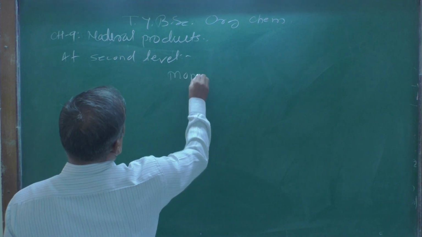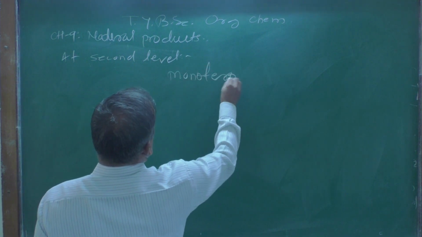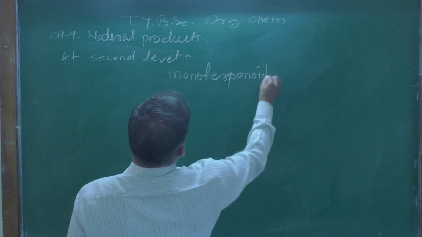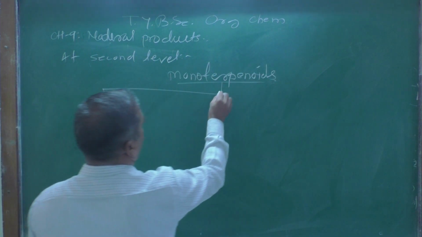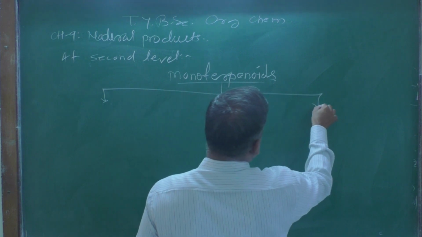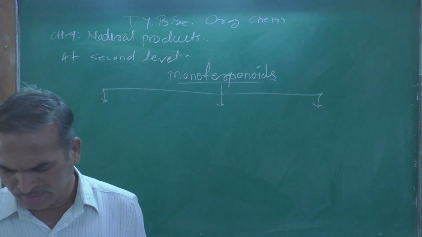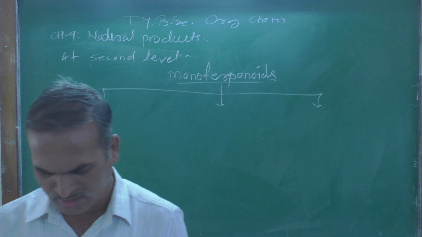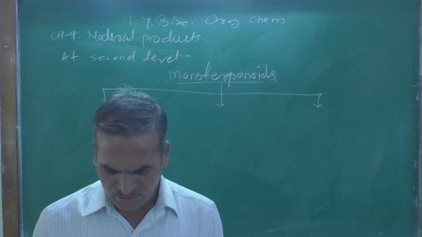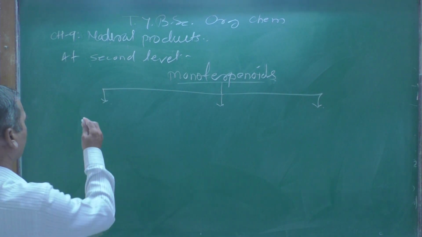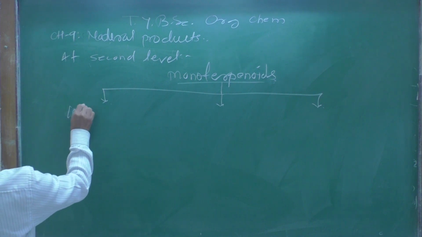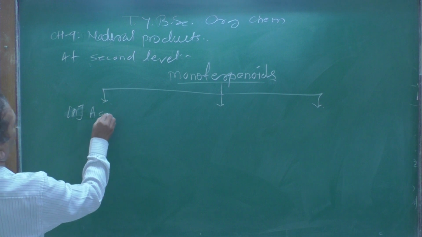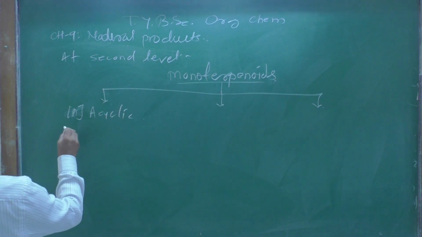Here are monoterpenoids, and this monoterpenoid is further divided into 3 types. Number one, A, is the first one: acyclic monoterpenoids.